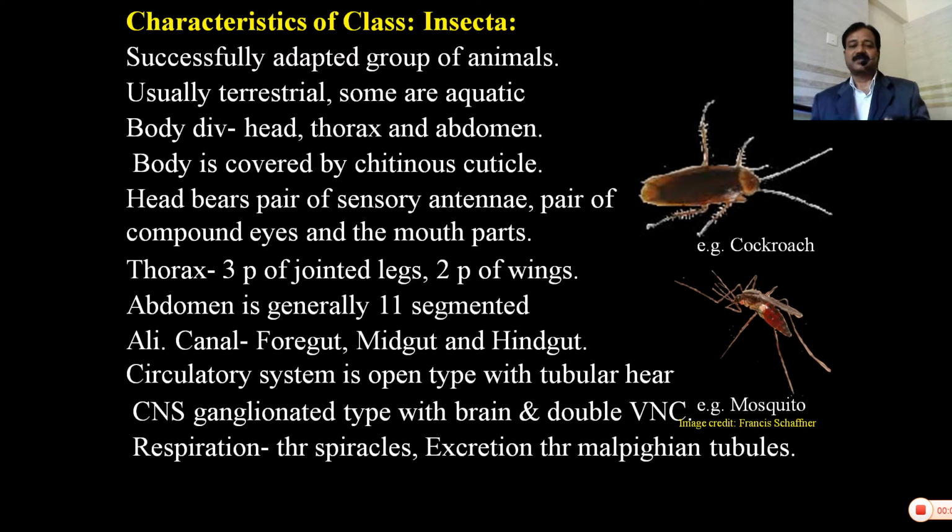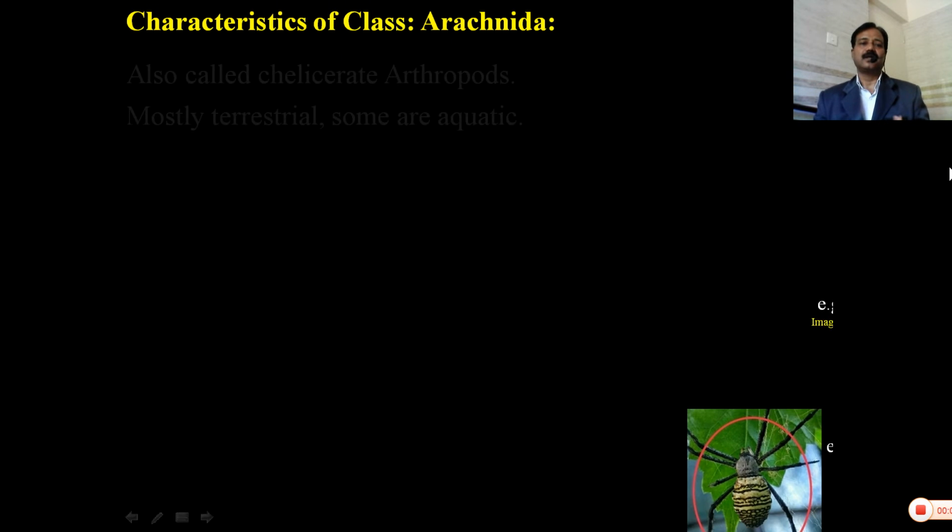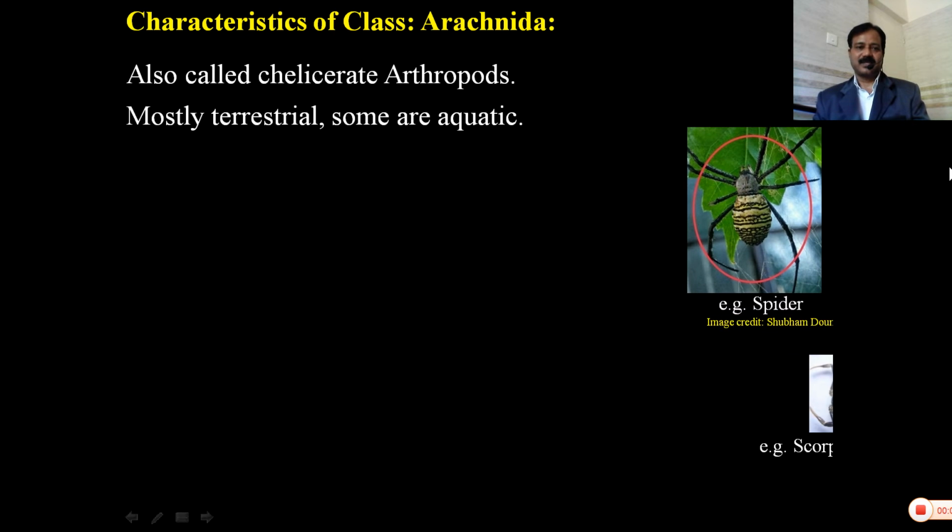Respiration by means of the spiracles. Excretion takes place by means of the Malpighian tubules. Generally, sexes are separate, fertilization is internal, and development is indirect with formation and development of larvae, for example, cockroaches, mosquitoes, etc.